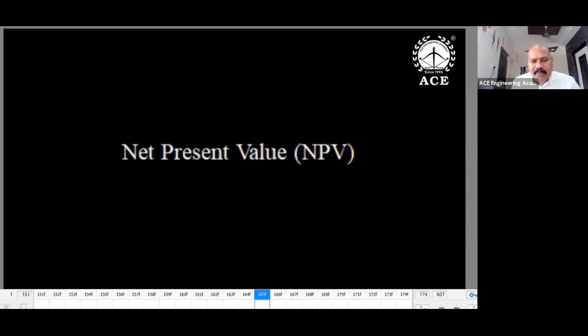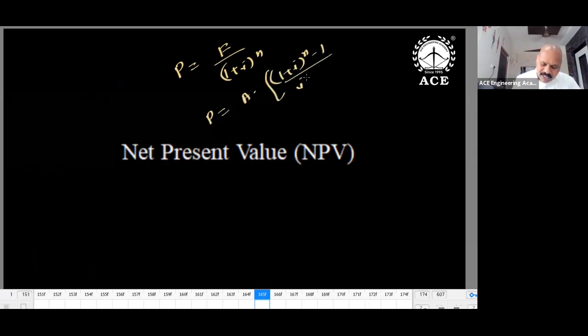Now let us have the net present value. Actually, we don't have any shortcut method in this. We just need to go through 2 formulas only. One is P is equal to F divided by (1 plus I) whole power n. How to manage this (1 plus I) whole power n, that is up to you. And the second formula, P is equal to A into ((1 plus I) whole power n minus 1) divided by I into (1 plus I) whole power n.